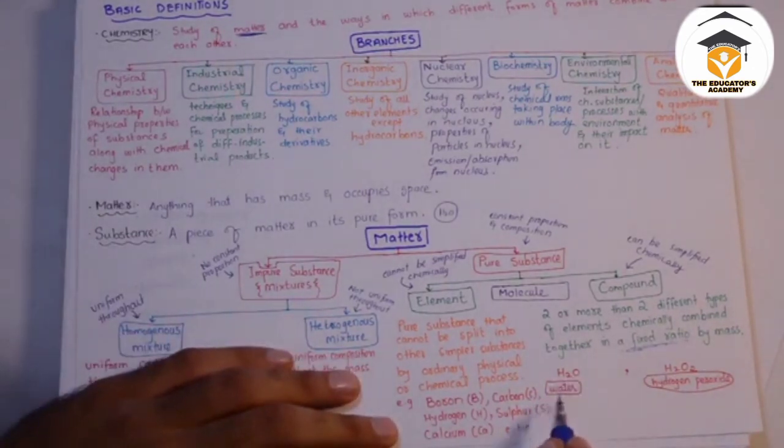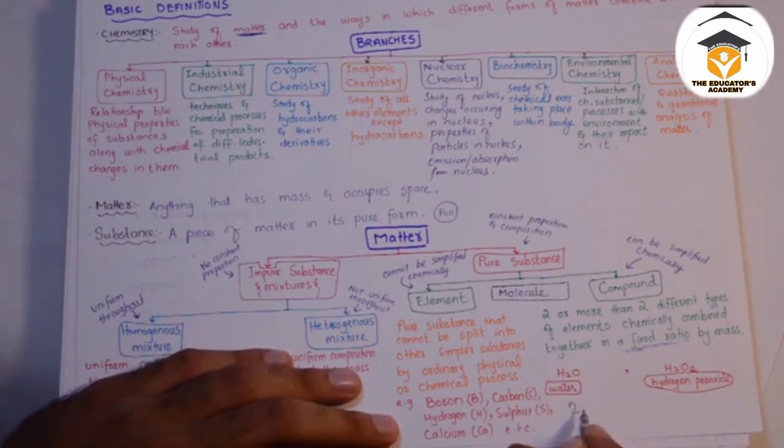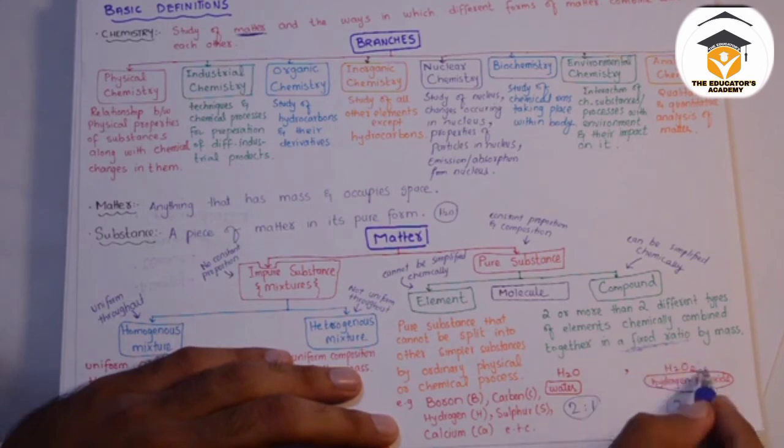Now here we have H2O, that is water. Here we have H2O2, that is hydrogen peroxide. What is the difference? Only a difference of oxygen. See, here the proportion is hydrogen 2 and oxygen 1, a ratio of 2:1, and here we have hydrogen 2 and oxygen 2. Just due to this one oxygen increase, the whole compound has changed.